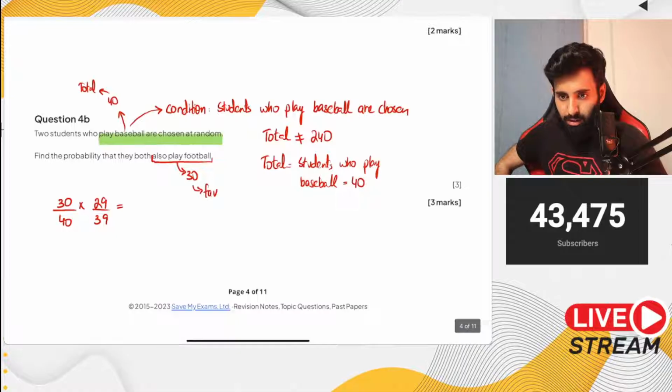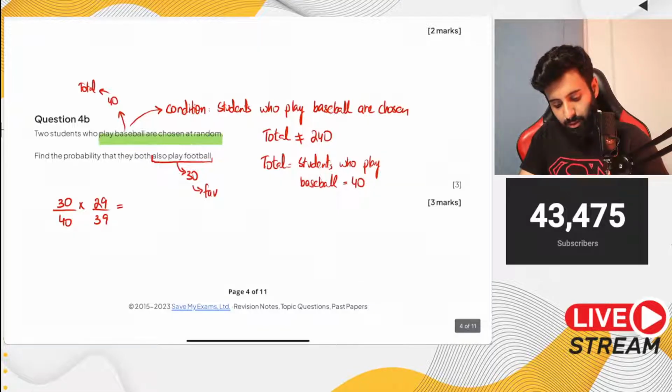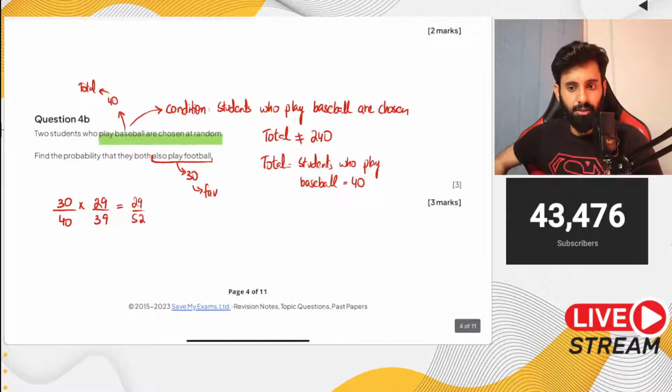That is why we are subtracting 1. So let's figure this out. 30 over 40 into 29 over 39, which is equal to 29 over 52. There you go. That's your answer. Now, any questions?